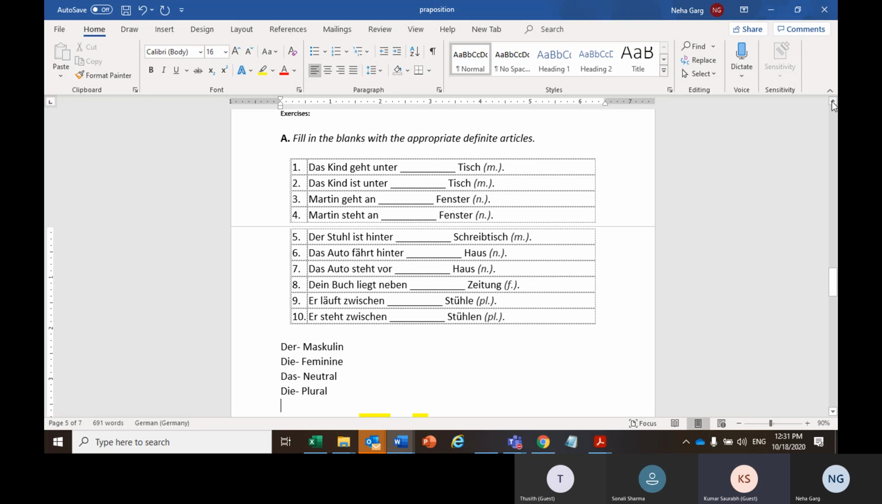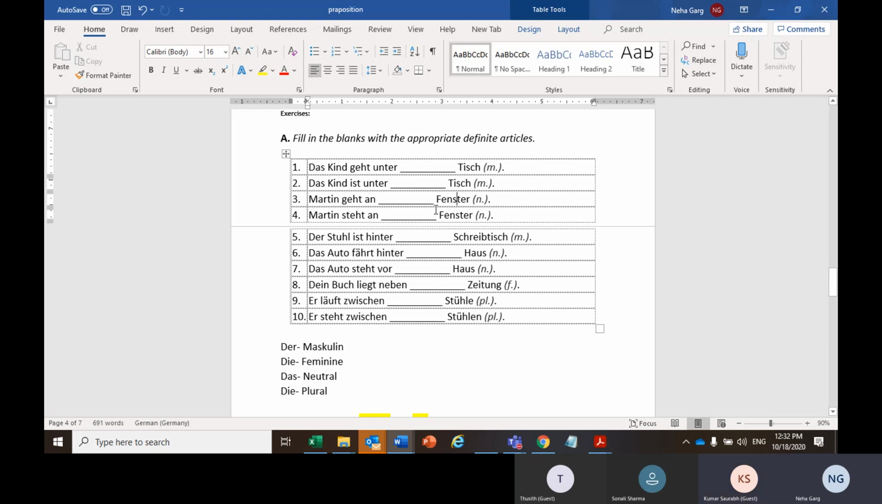Can you just let me know what the fourth one, Martin steht, means? Hello? Yes. So that means Martin steht an dem Fenster. So see the third question. Martin is going to the Fenster and Martin is staying at the window. So Fenster is window. Okay, going and staying. Going towards the window and then you're standing at the window.